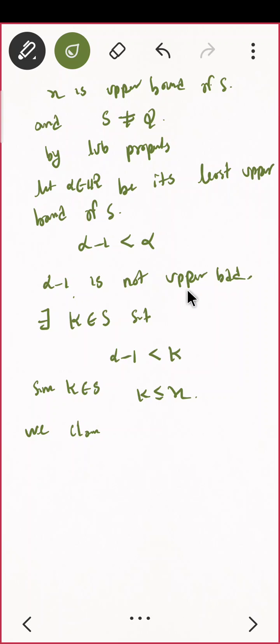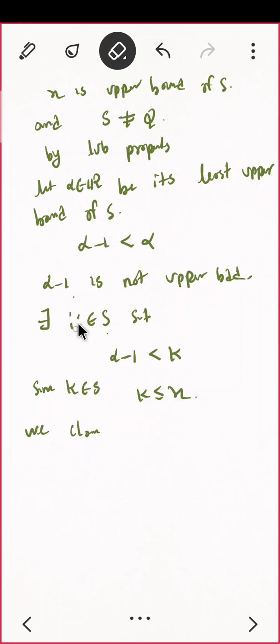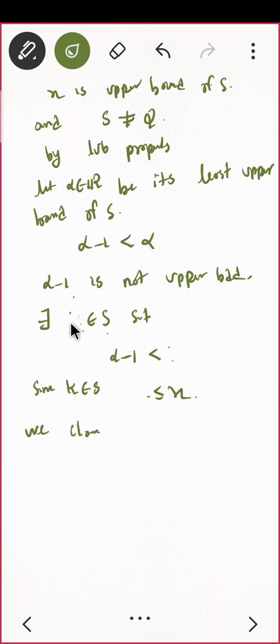Alpha minus 1 is not an upper bound. That means there exists k belonging to S. But how are the elements of S? They are integers, right? So I should not have used k, I should have used m, then you would have got the click about what to do. Since it is an integer, that's why I'm saying. So there exists an m belonging to S such that alpha minus 1 is less than m.